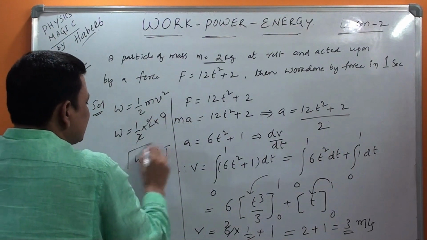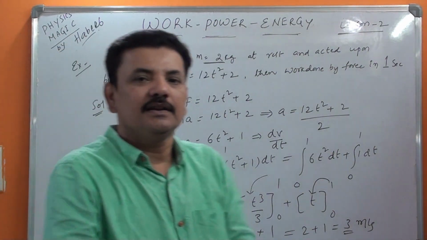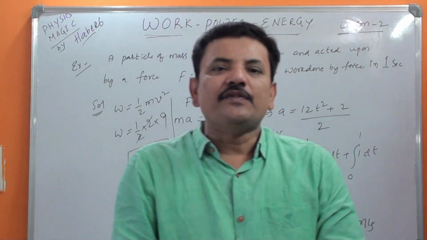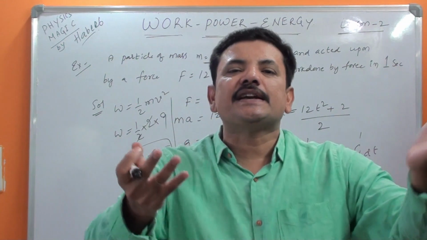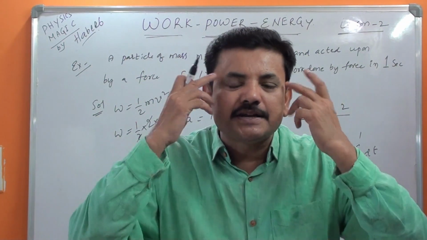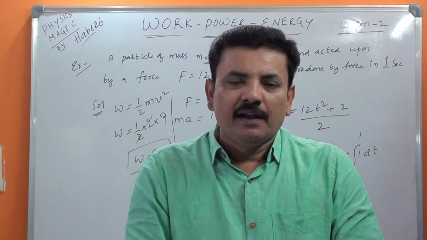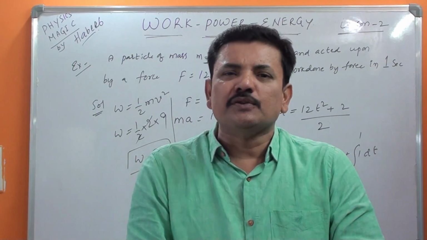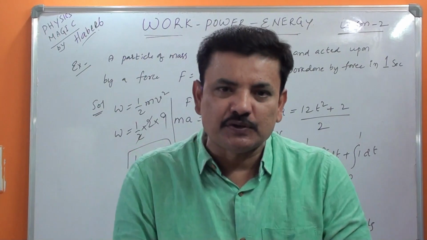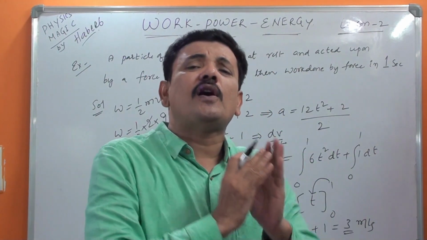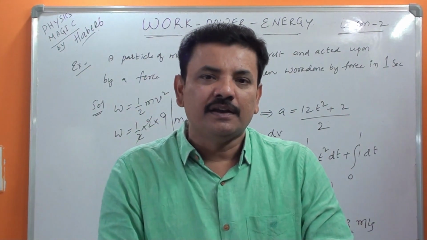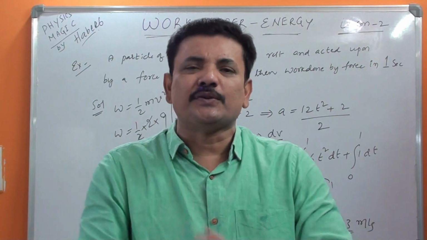Therefore, work done is equal to 9 joule. How easily we got it, you see here. Just like a play. I am not explaining just like that; I have taken the help of all previous NEET questions. So you have seen how easily we are doing this.